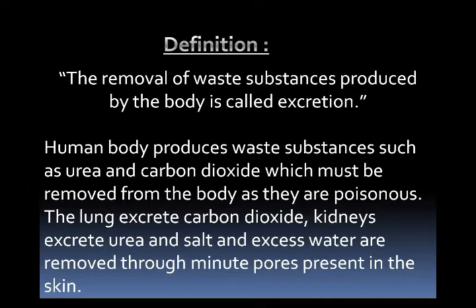These chemical changes are of two types. In the first type, simpler substances are built up to form complex substances. This type of chemical change is called anabolism. This occurs in all types of living things, for example, plants and animals both.